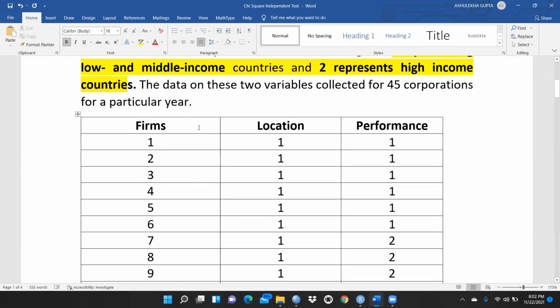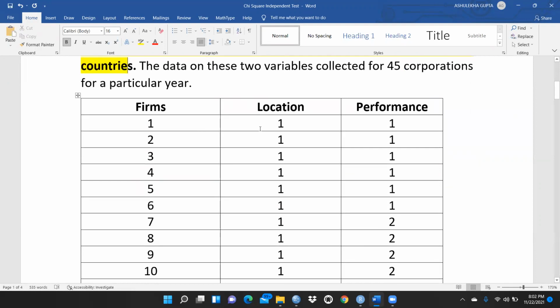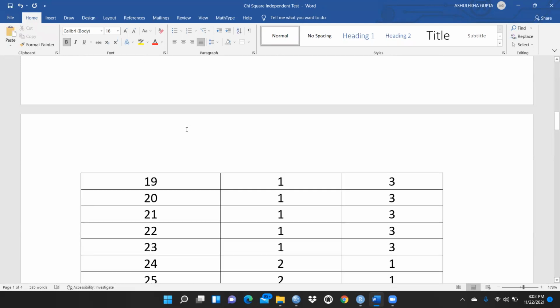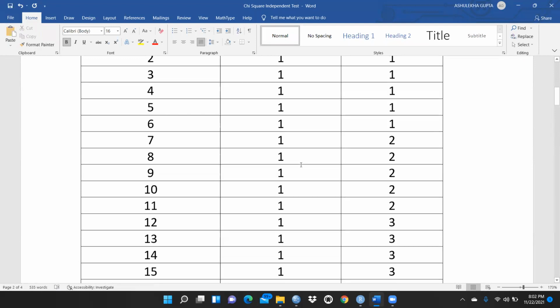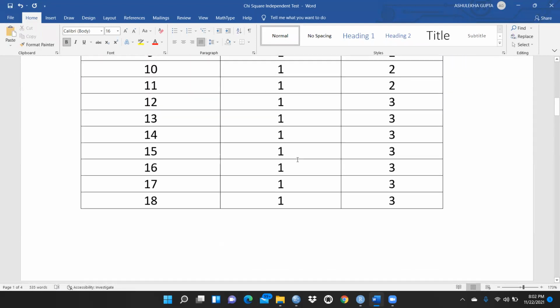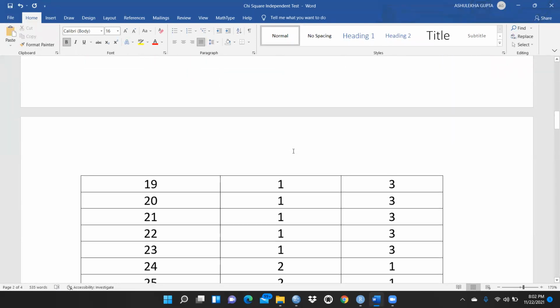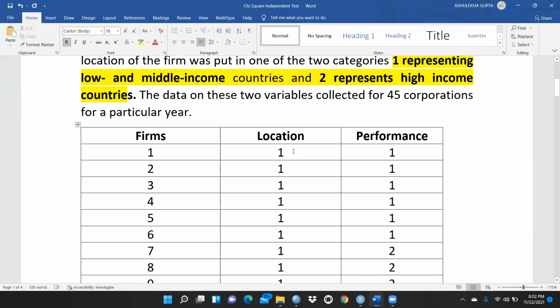You can see here, all these are nominal data. There is no continuous data, no metric data, and that is why we are going to apply the chi-square test. This is the number of the firms; you can see the total number of firms is 45 in this case. And location, you can see 1 and 2. 1 stands for low and middle income countries, and 2 represents high income countries.